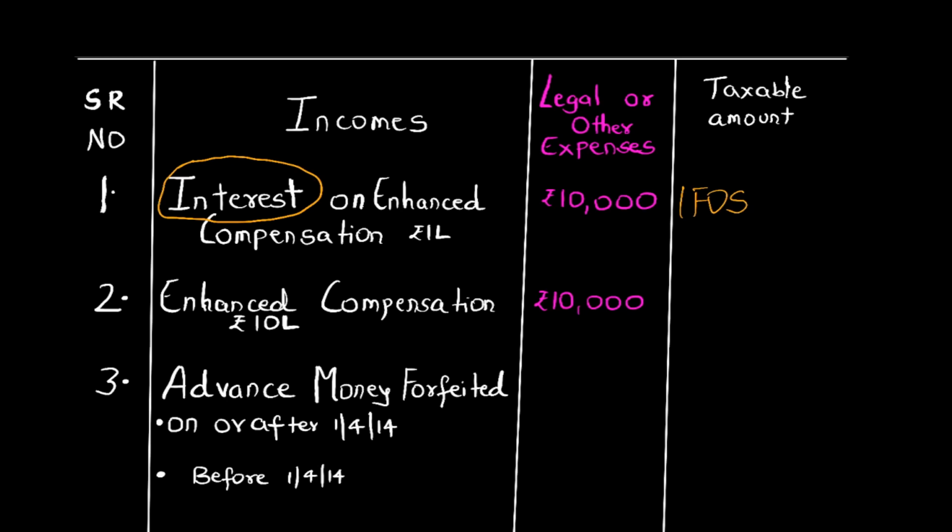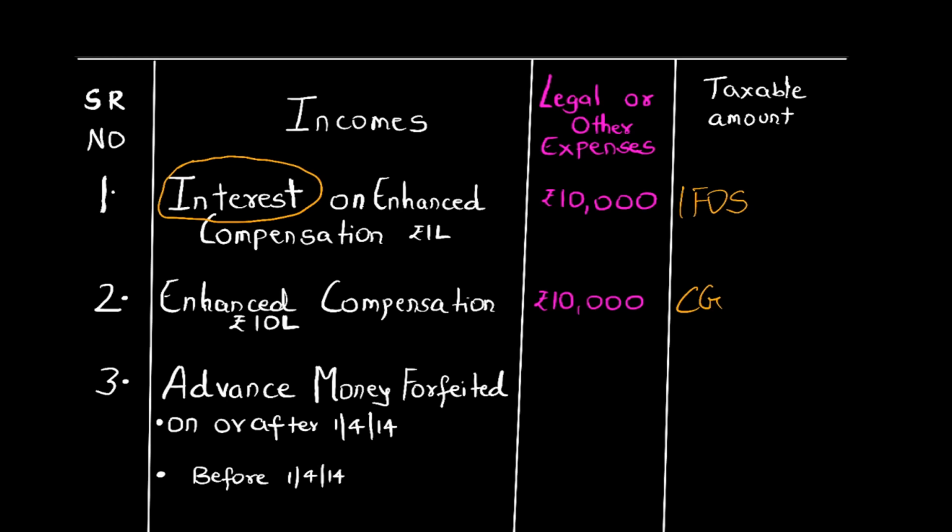So students, you have to understand the nature of the income very properly. If interest on enhanced compensation is given in the question, then it is not capital gains but income from other sources. Okay, enhanced compensation you can write down under capital gains, but not interest. Now, interest can be given also for initial compensation, not necessarily only enhanced compensation, but in both the cases, it will go under income from other sources. So, first I discussed with you the head of income. Now, let me discuss with you the expenses which are also given against such income.